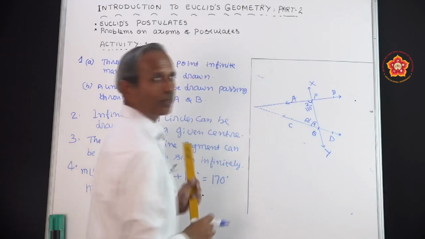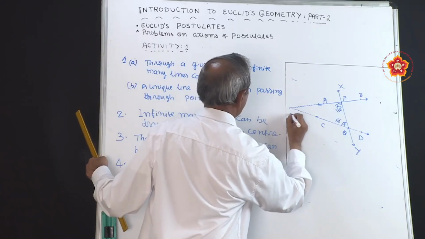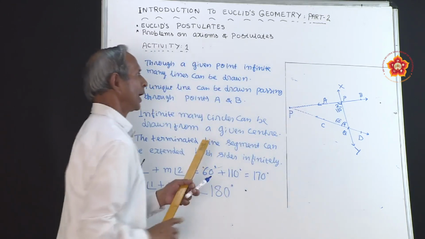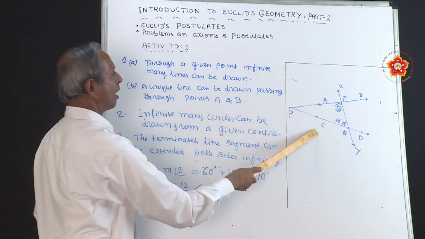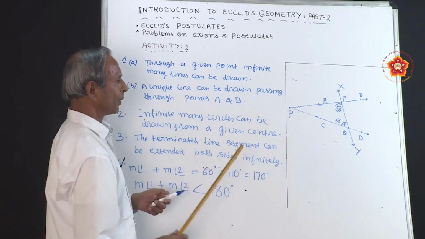Definitely they meet at a point. Let us name it as P. When the lines BA and DC are produced backwards, they will meet at a point P.